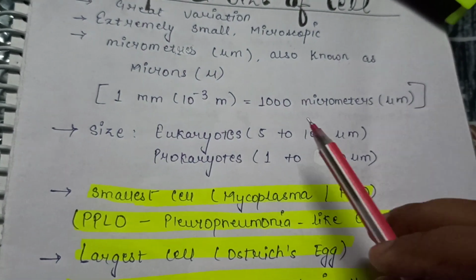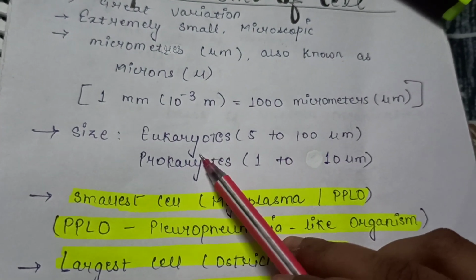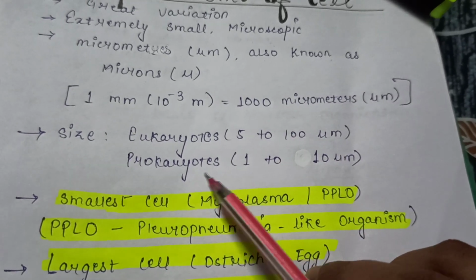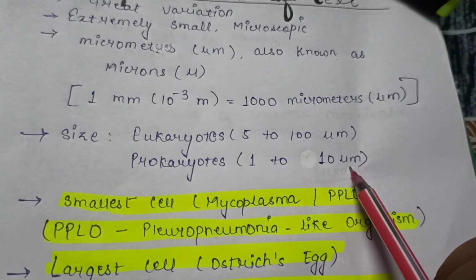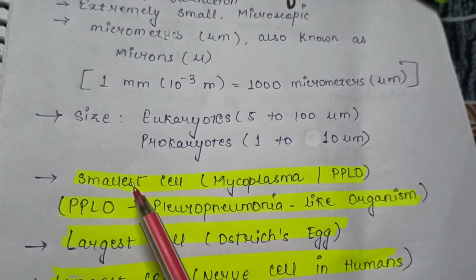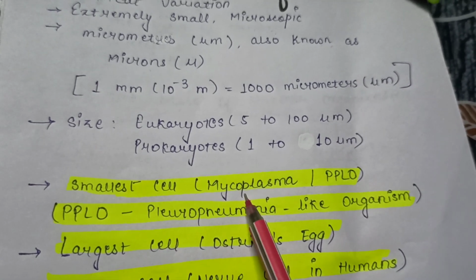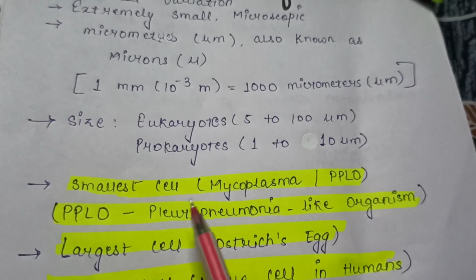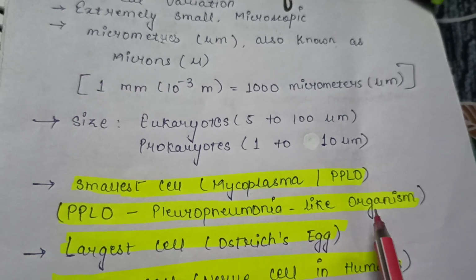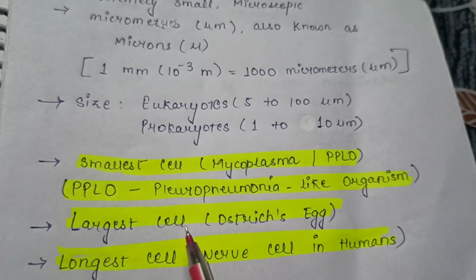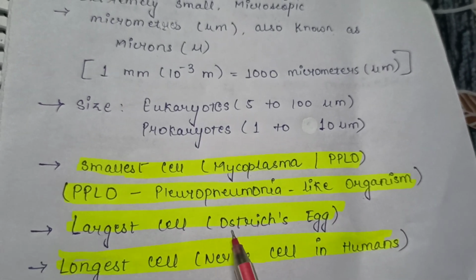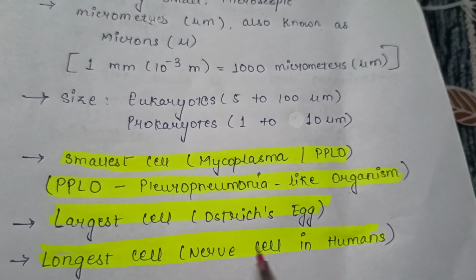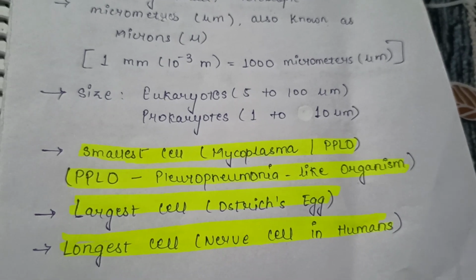Eukaryotic cells are 5 to 100 micrometers in size, and prokaryotes are 1 to 10 micrometers. The smallest cell is Mycoplasma, also called PPLO, meaning pleuropneumonia-like organism. Is that clear? The largest cell is the ostrich egg, and the longest cell is the nerve cell present in human beings.